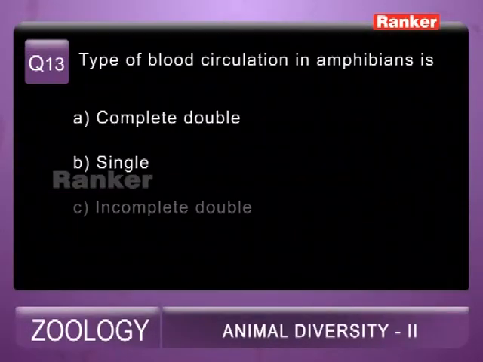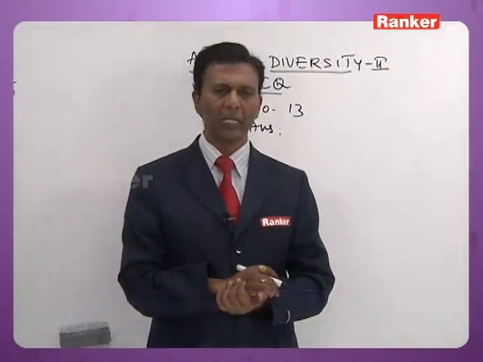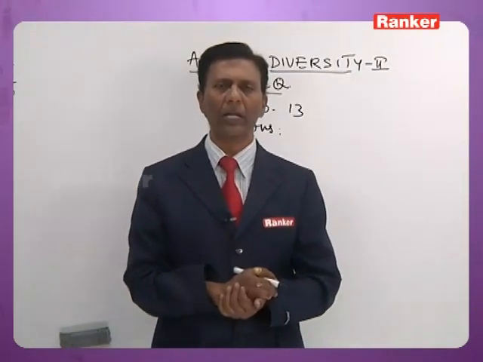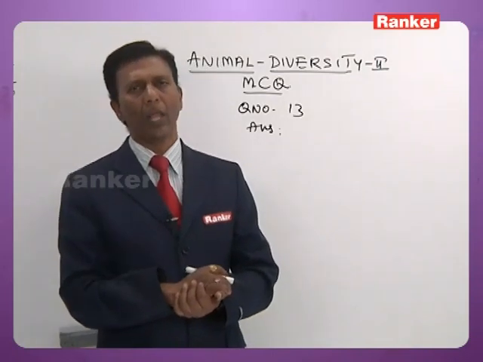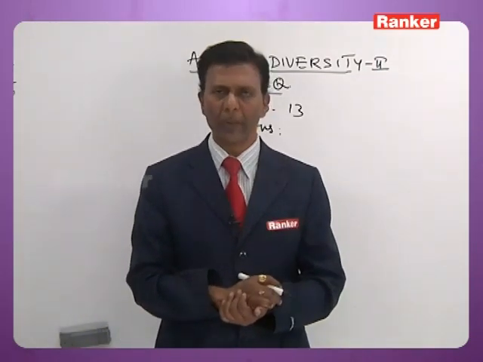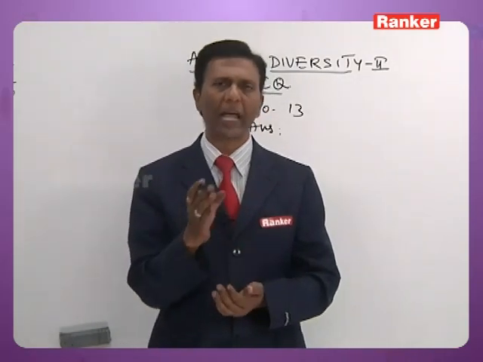Now question number 13: the type of blood circulation in amphibians is A, complete double, B, single, C, incomplete double, D, both A and C. Now in amphibians, the heart is 3-chambered. It has 2 atria and 1 ventricle. Due to the presence of a single ventricle, mixing of pure and impure blood takes place in the ventricle to form mixed blood. So it has 3 kinds of blood.